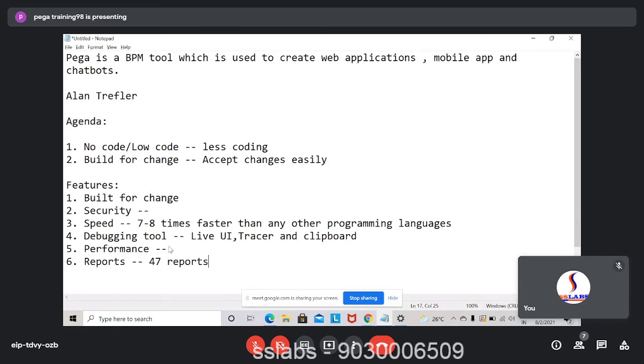And one good advantage of this report is that they come in different formats. Like you might have seen pie charts, bar graphs, right? Different shapes, different colors. You can do all those things using this report.